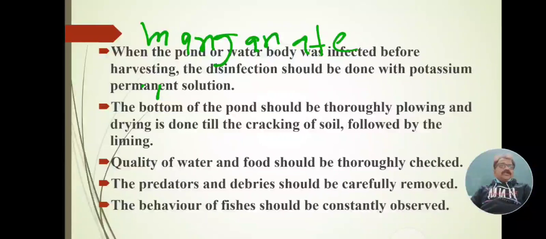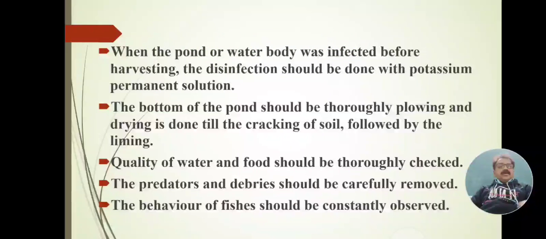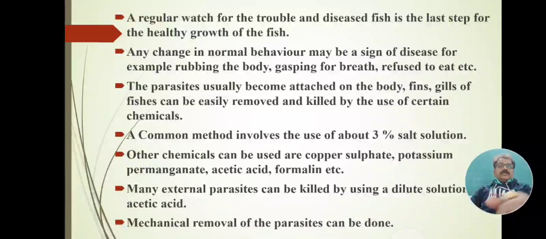Then we can constantly observe and note behavioral changes, and we come to know the pathogens or parasite. This is another important control measure to control these diseases or pathogens.